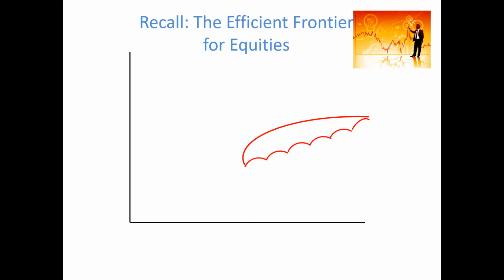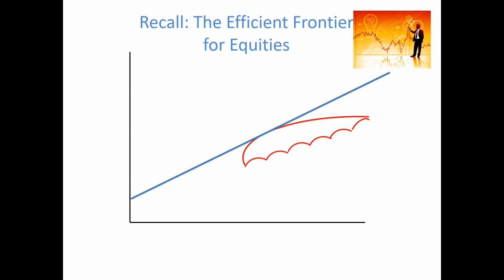So let's very quickly have a theoretical look at what asset allocation is all about and why it might be important. Recall that we have assets in one particular asset class, for example, equities, and we have a feasible set of investments. The feasible set is all the potential portfolios that can be constructed using a universe of equities, and that feasible set will be this cloud here, where we can basically be anywhere within that cloud. Obviously, we want to be on this efficient frontier at the top here, because that's where we have the highest expected return for a given level of risk.